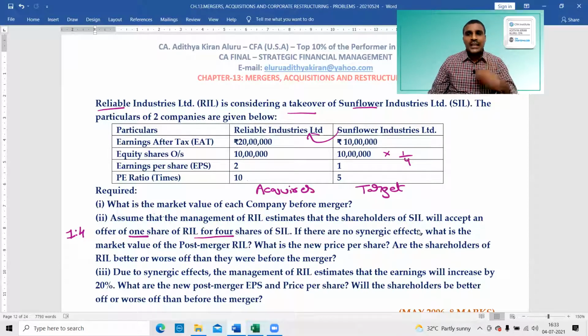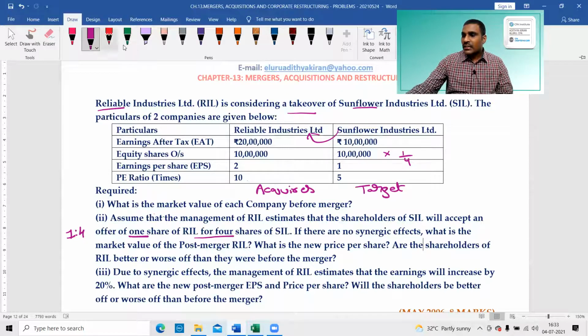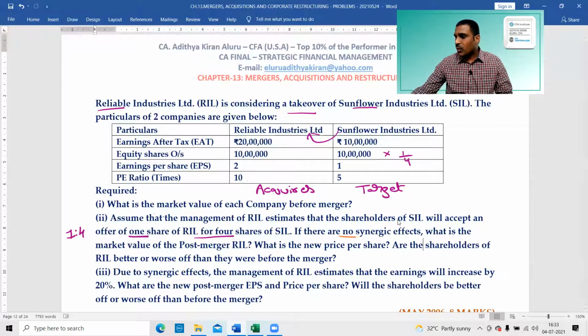Normally, people talk about synergy benefits. Beyond the synergy benefits, there are many issues involved in a merger. That is why you can identify this typical example, no synergy effects. The moment I say merger, people will talk about synergy: this company will have some negatives and that company will have some positives. That is called synergy. Here, no synergy effect.